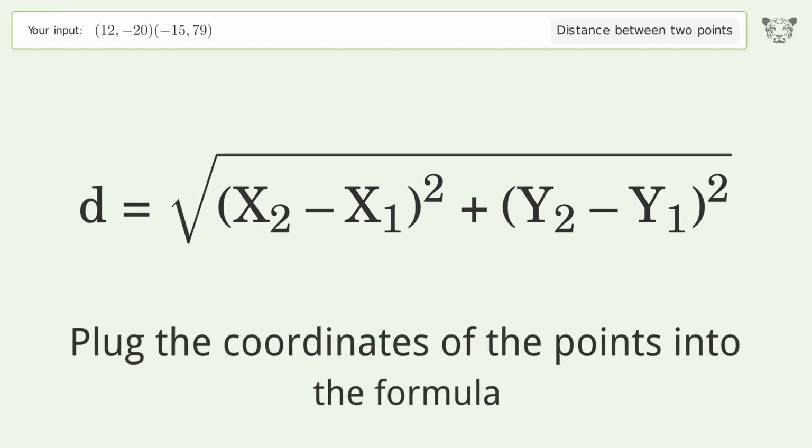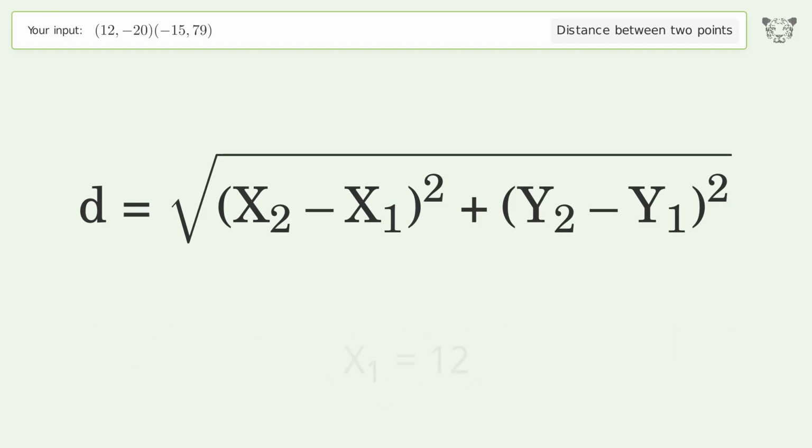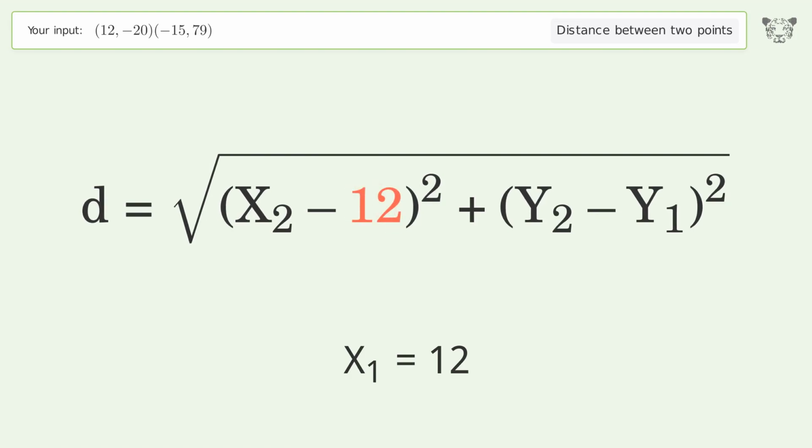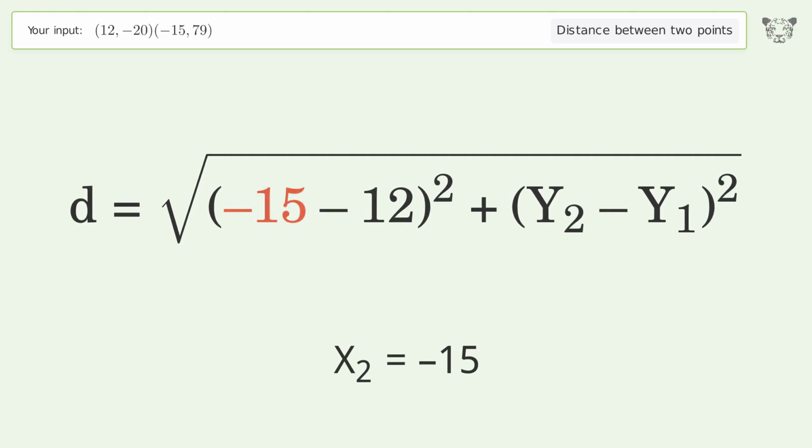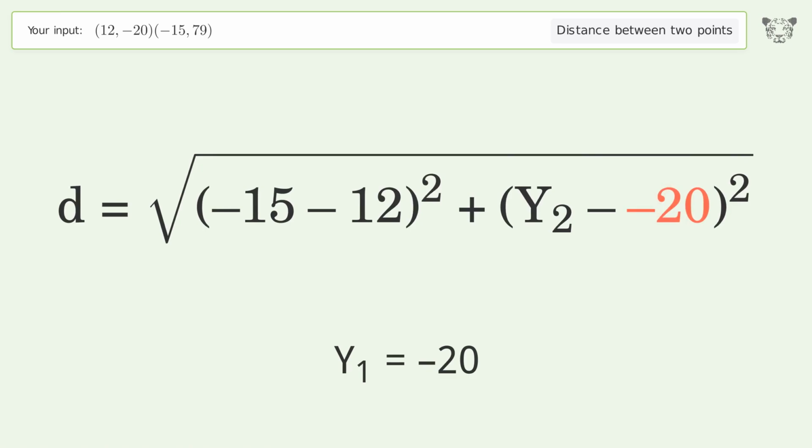Plug the coordinates of the points into the formula. x1 equals 12. x2 equals negative 15. y1 equals negative 20. y2 equals 79.